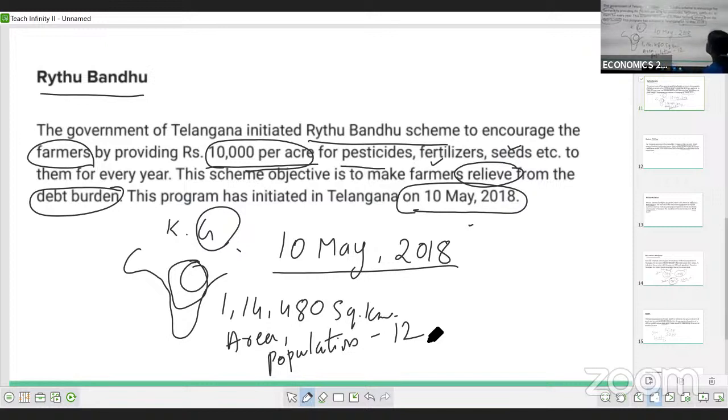Still any more? Be sure that when you are writing the welfare programs of Telangana, there are 4 categories you have to remember: welfare programs for all, welfare programs for the SCs, welfare programs for the STs, and minorities programs. So I hope the 10th unit, the full chapter, has been completed. Almost all the SAQs, BSAQs and LAQs of this unit we finished. Okay, children? Okay, thank you.